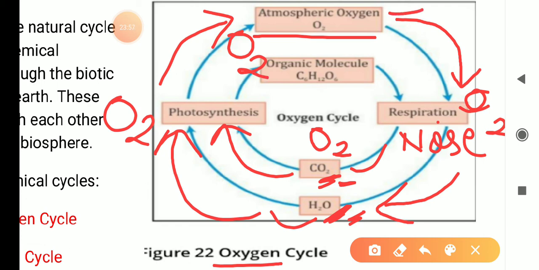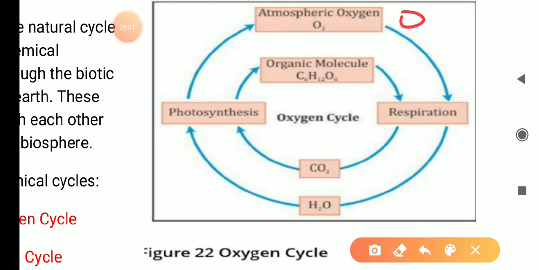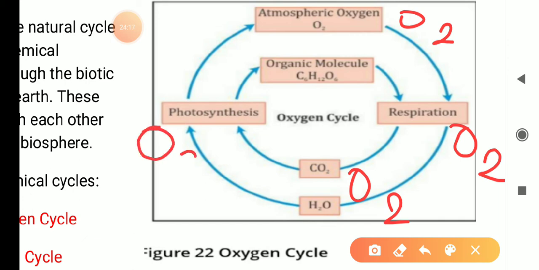So what we have studied: oxygen started from this atmosphere, it comes into the bodies of animals. Then when animals release carbon dioxide and water vapor, it comes into the atmosphere again.